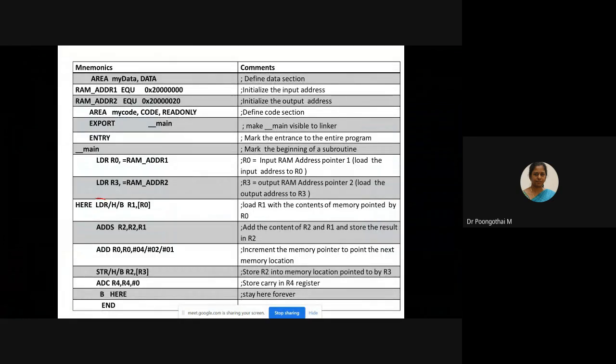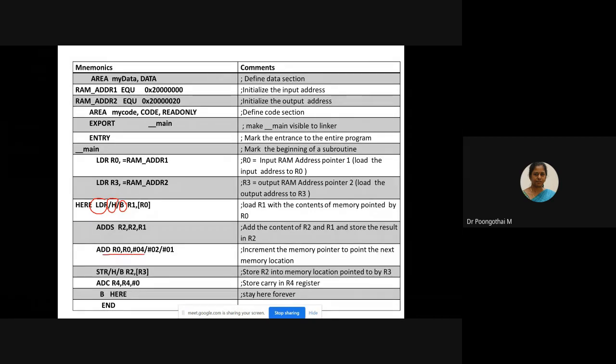Suppose if you are using LDR, you should give 32-bit number in the memory window. Suppose if you are using LDRH, you should give 16-bit data in the memory window. Suppose if you are using byte, you should give 8-bit data. So based on that, you have to increment the memory pointer.